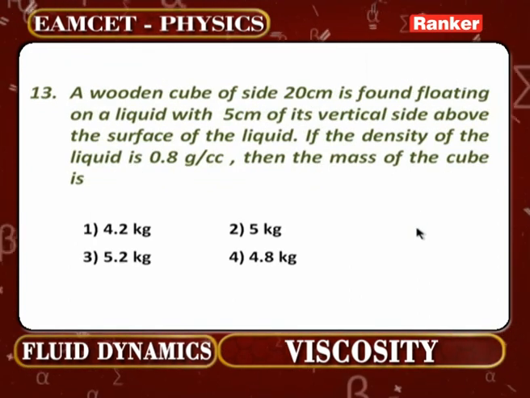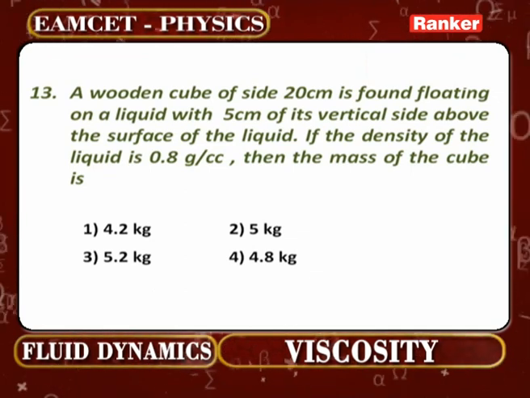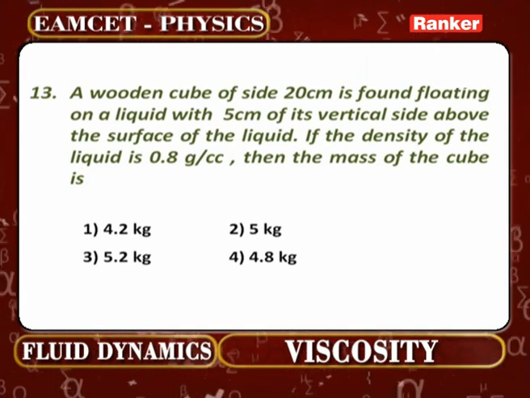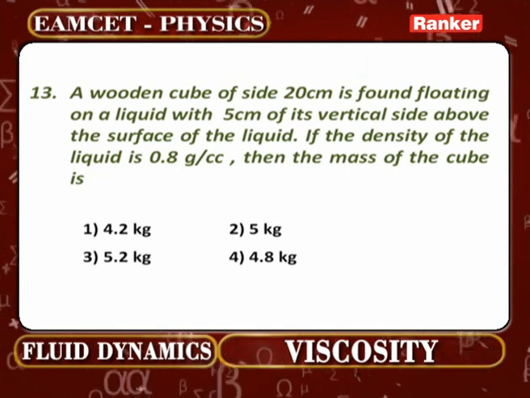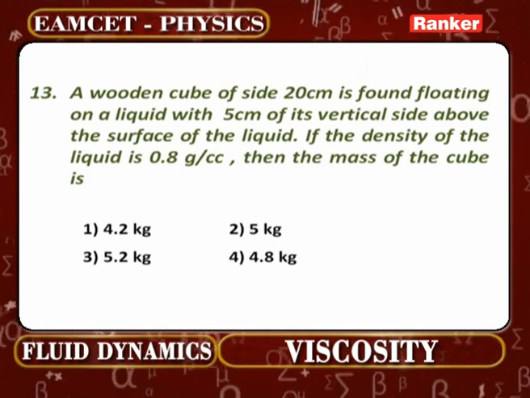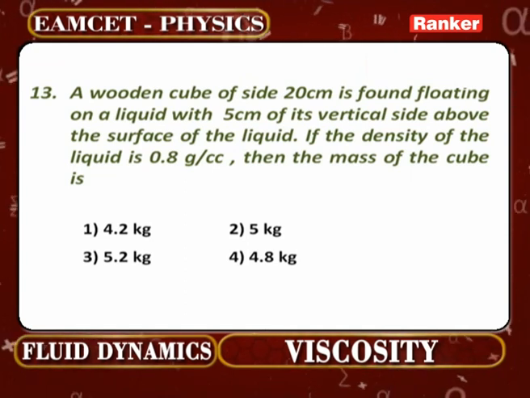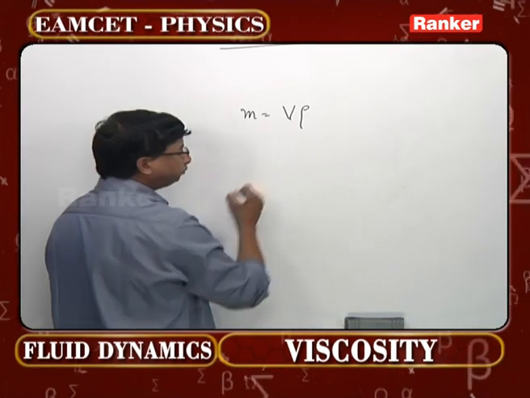A wooden cube of side 20 centimeter is found floating on a liquid with 5 centimeter on its vertical side above the surface of the liquid. If the density of the liquid is 0.8 gram per cc, then the mass of the cube is how much? One should directly understand what the mass of the cube means. Mass is equal to V into rho.